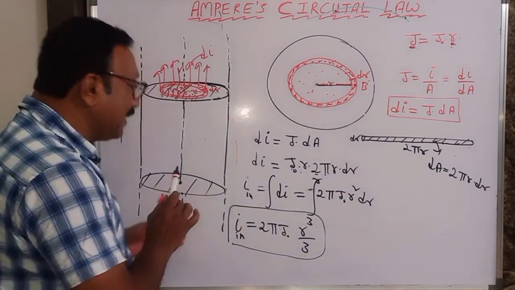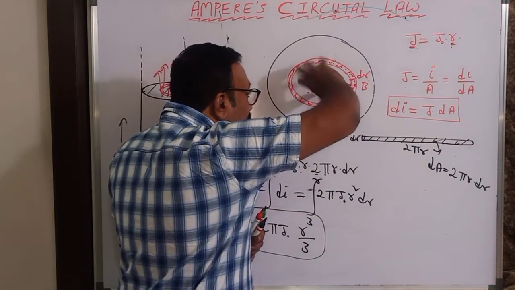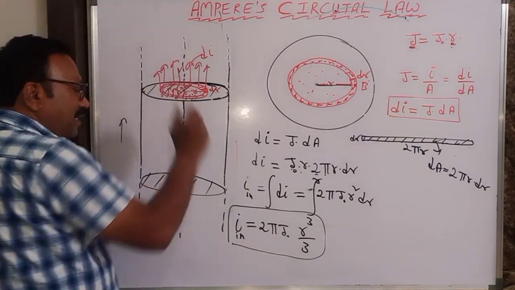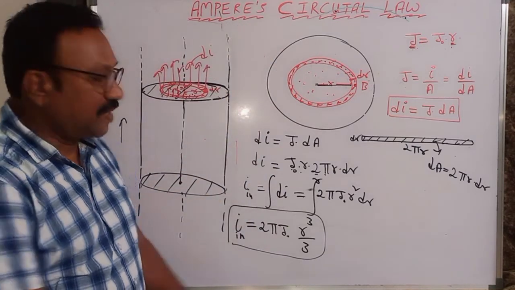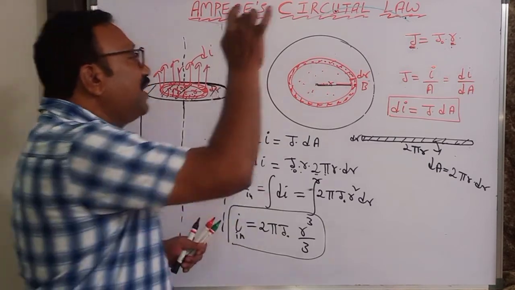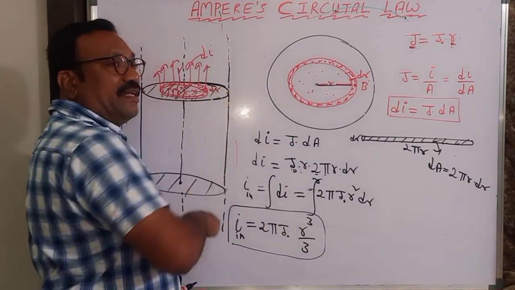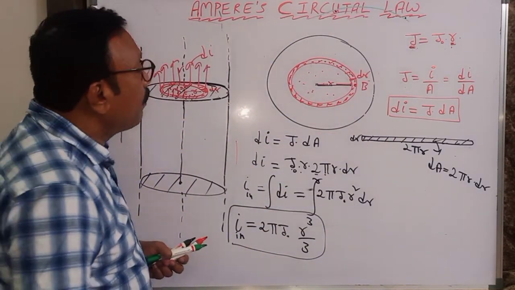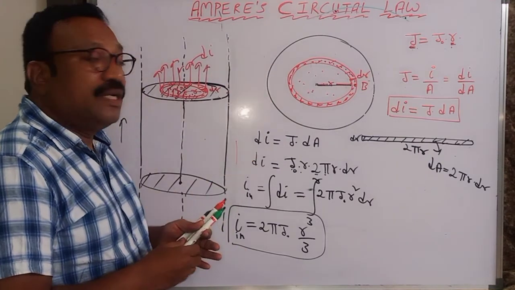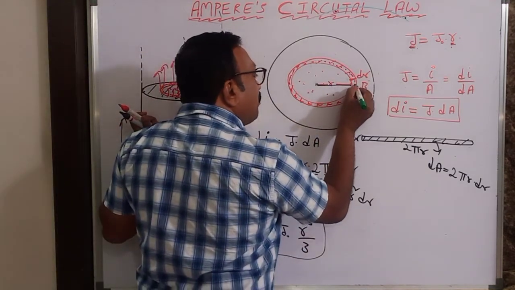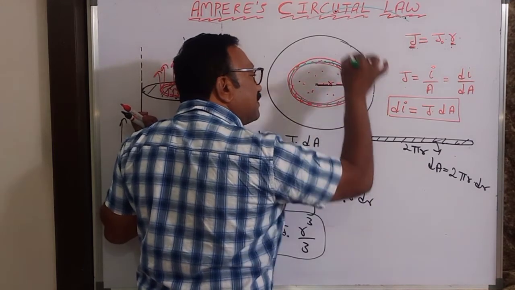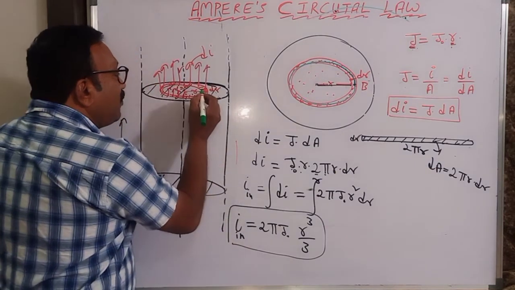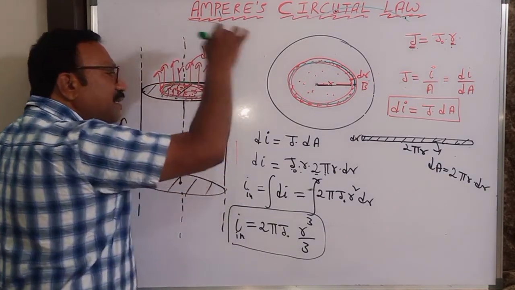So what did I determine? Inside this cross section, I determined how much current is flowing. That is what I did. Now I'll find the magnetic field here, in which the current density is varying according to this equation. So I will use Ampere's circuital law. In order to apply it, I have to take an Ampere's curve through the point where I want to determine the magnetic field.